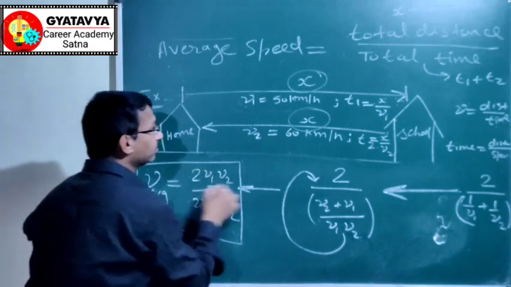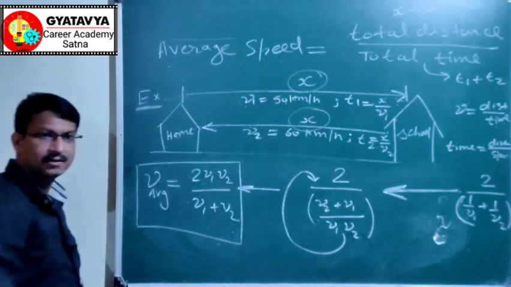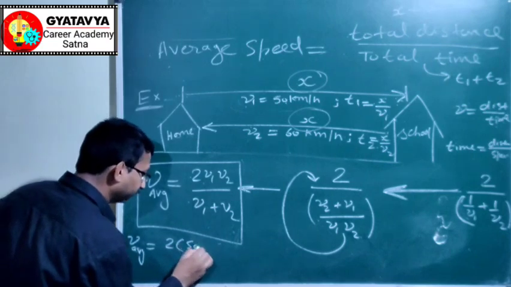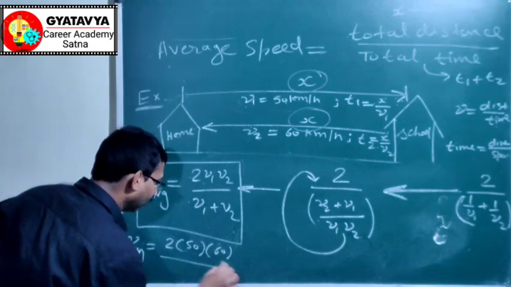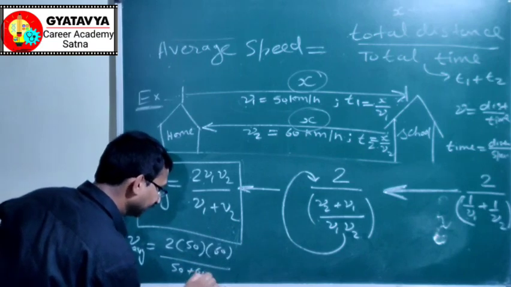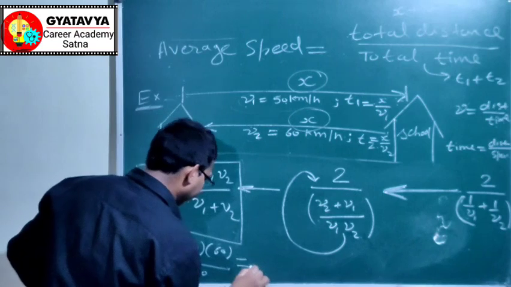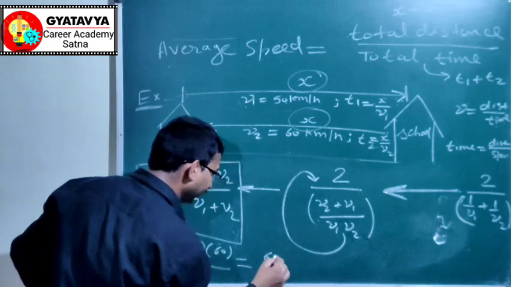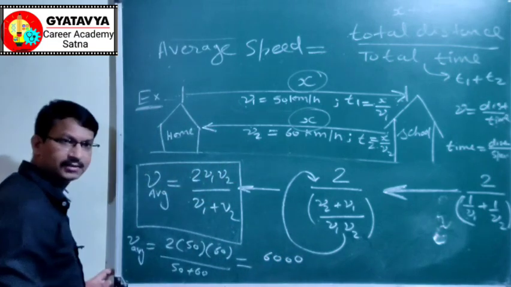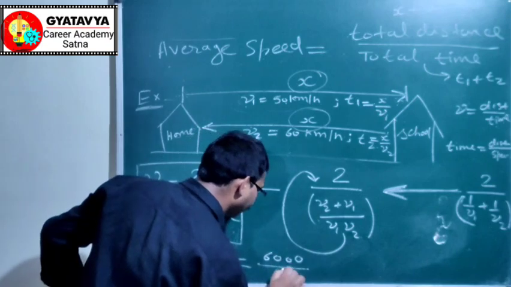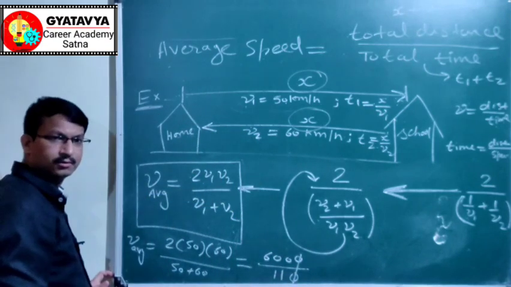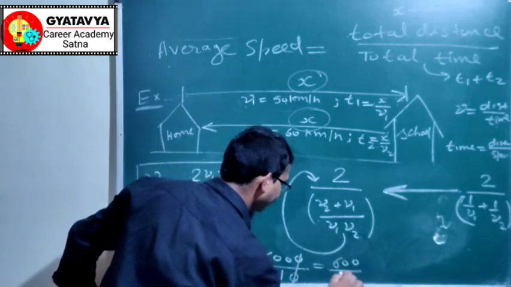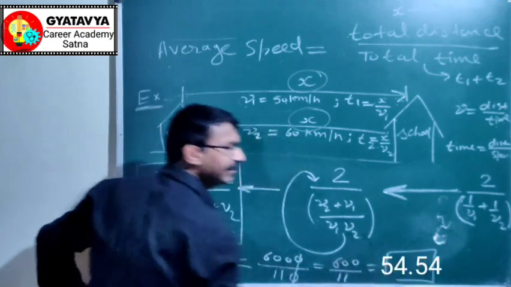Now just put the values given here in place of v1 and v2. So v average is equal to 2 into 50 into 60 upon 50 plus 60. In calculating, 2 into 50 is equal to 100, 100 into 60, so it will be 60 into 100 like this, and 50 plus 60 is equal to 110. You can further solve it and find your answer. 6000 by 110, or 600 by 11, you can get your answer in numerical values.